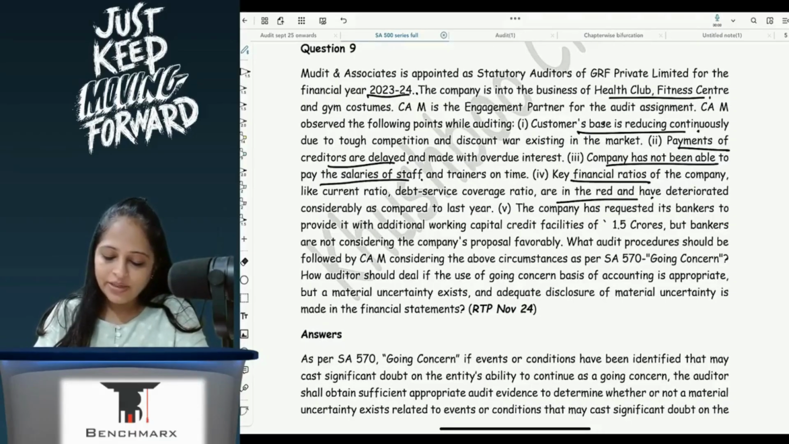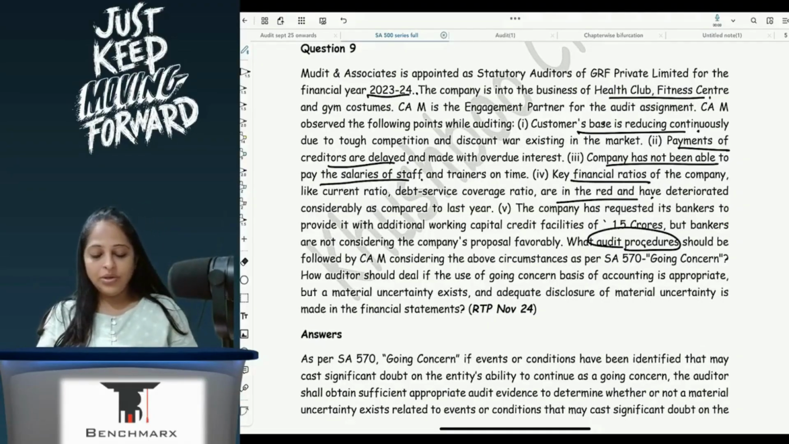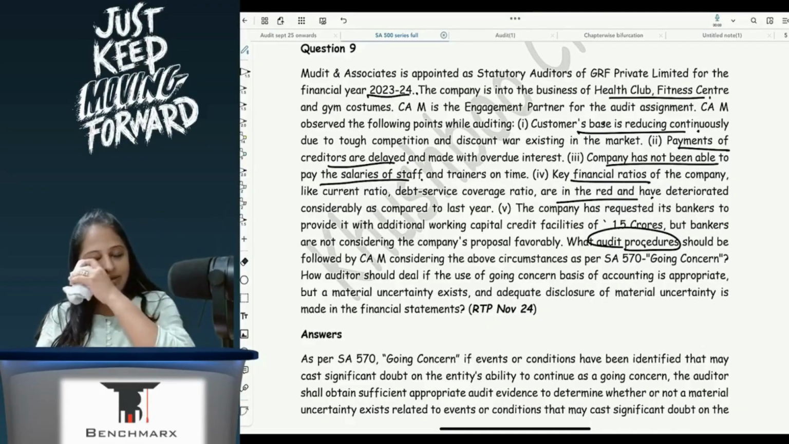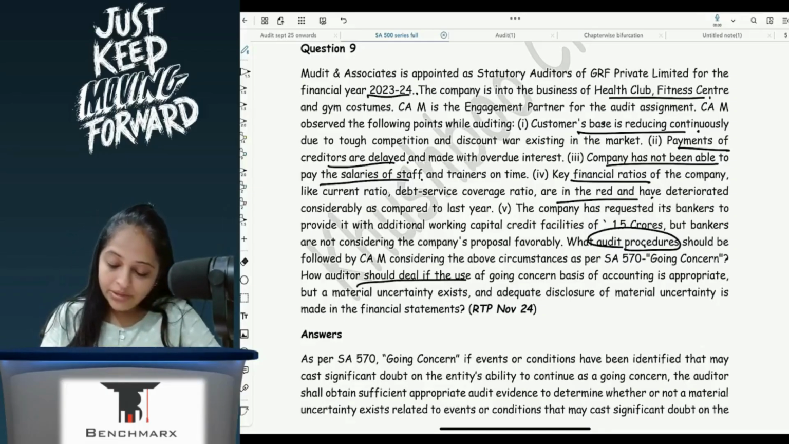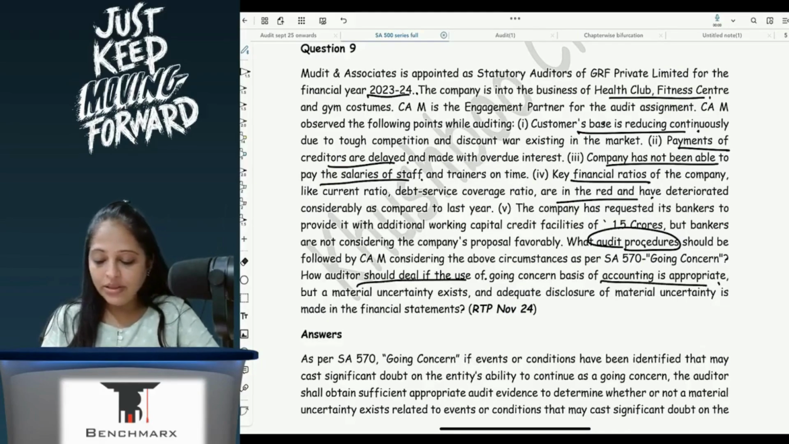The same question we have done already, but just go through it. What audit procedures should be considered? How should auditors deal with use of going concern if the disclosure is appropriate but material uncertainty exists and adequate disclosure is made in the FS?